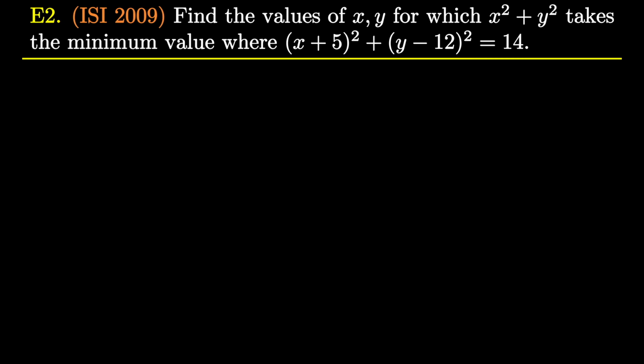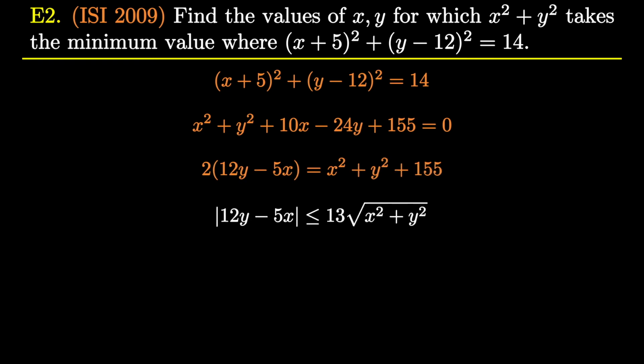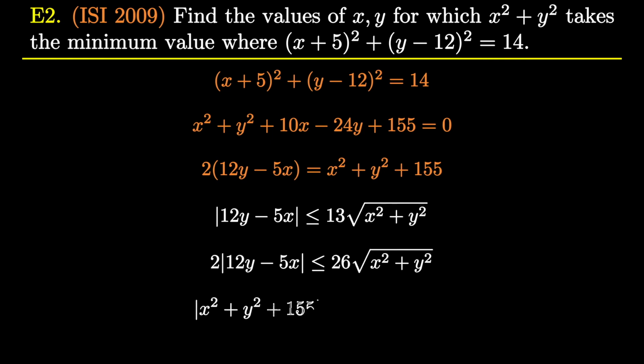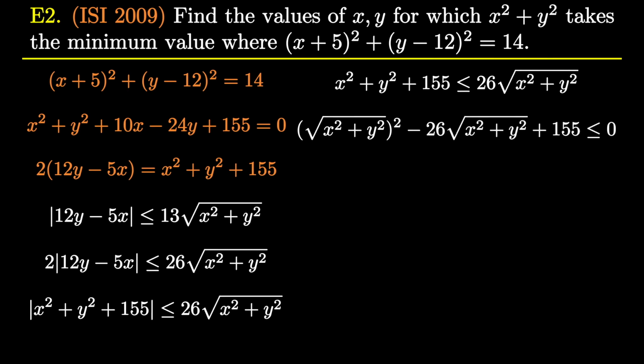Let's execute this idea. We simply expand the squares and we isolate the term 2 into (12y minus 5x), and we get an upper bound of 12y minus 5x by using CS inequality. And this allows us to set up an inequality in square root of x square plus y square. Read these steps very carefully. If you want, you can pause the video. These are the crucial steps.